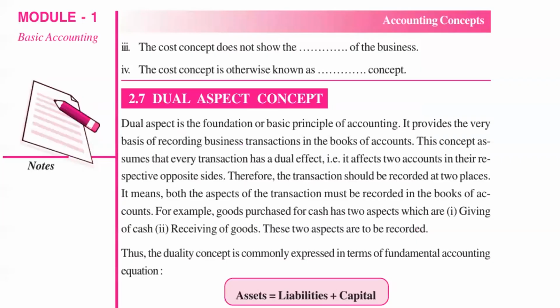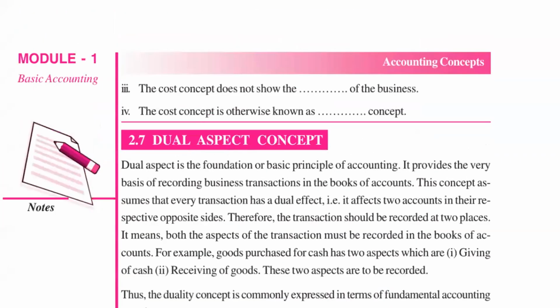Then these three questions are there. The cost concept does not show the dash of the business. Anyone? Financial position. Actually, it should be that the cost concept shows the financial position, but does not show the exact financial position.